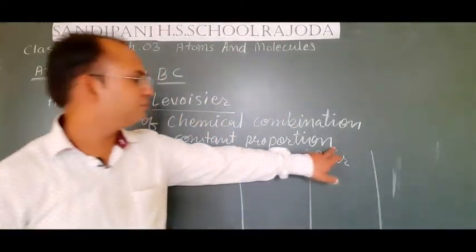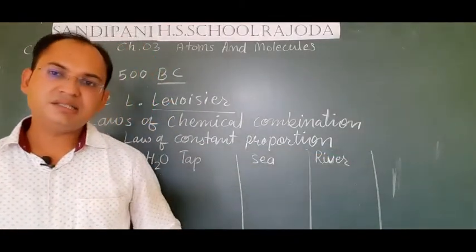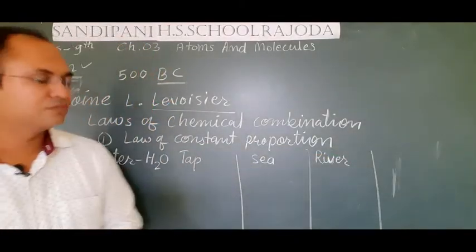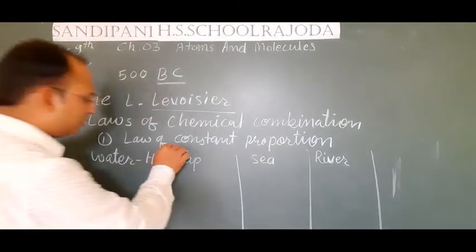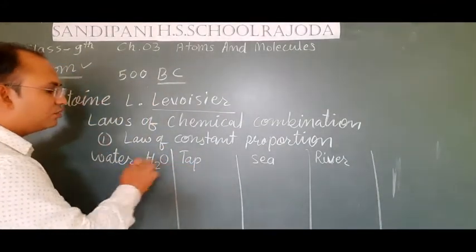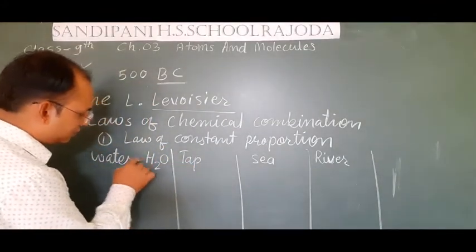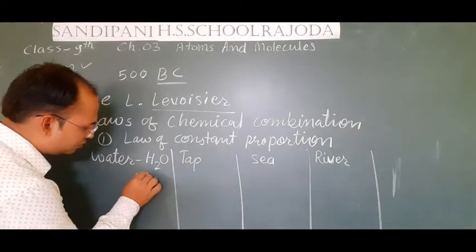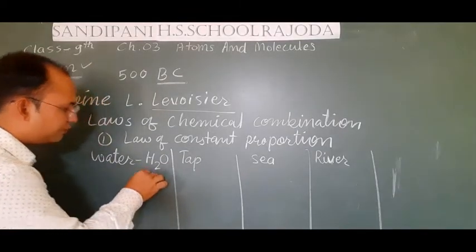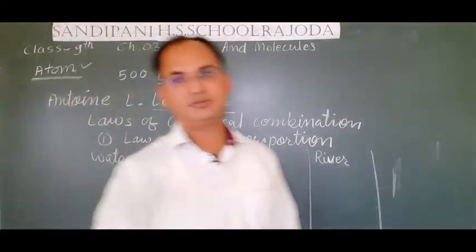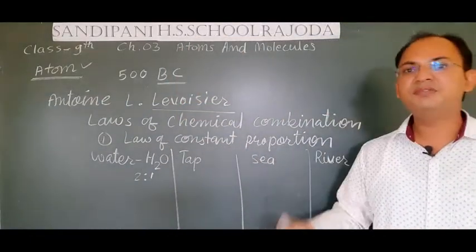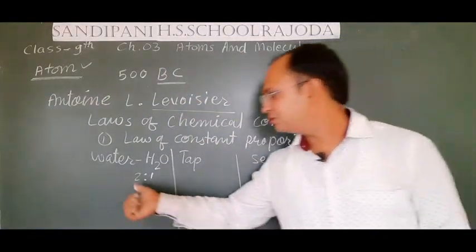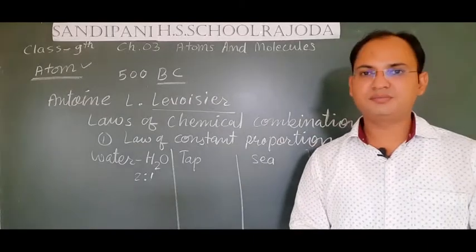Now students, you will see that in these 3 types of water, the hydrogen and oxygen ratio will be the same. If we talk about the ratio of the number of atoms, it is 2:1.